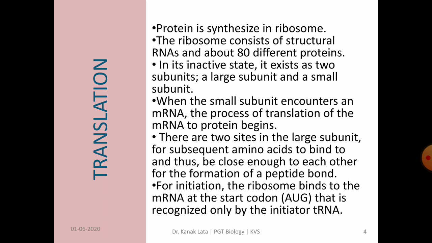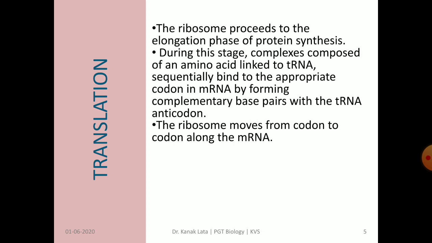For initiation of the translation process, the ribosome binds to the mRNA, that is messenger RNA, at the start codon only, that is AUG, which is recognized by the initiator transfer RNA. Then the ribosome proceeds to the elongation phase of protein synthesis.